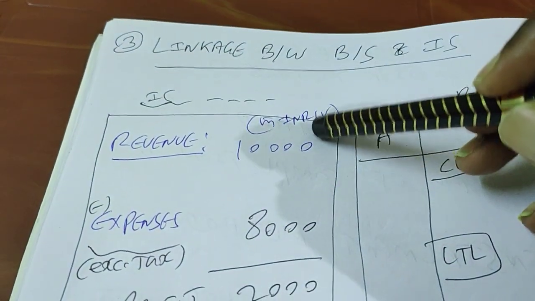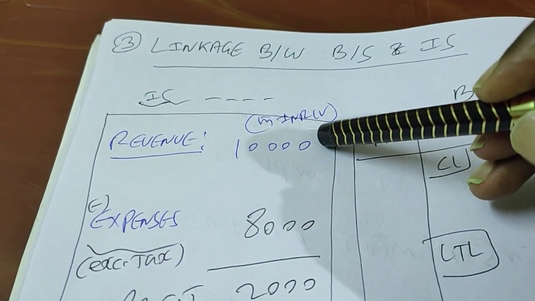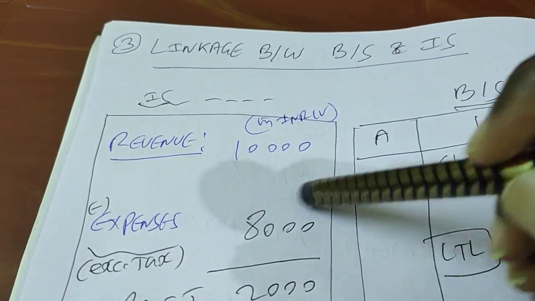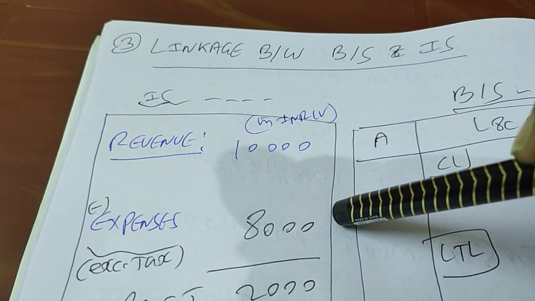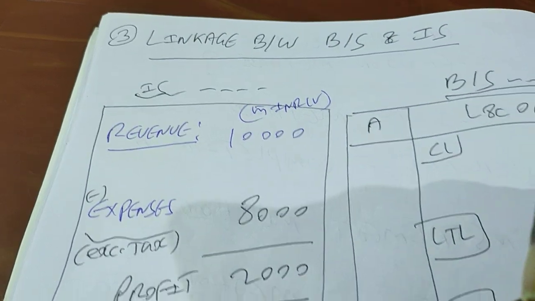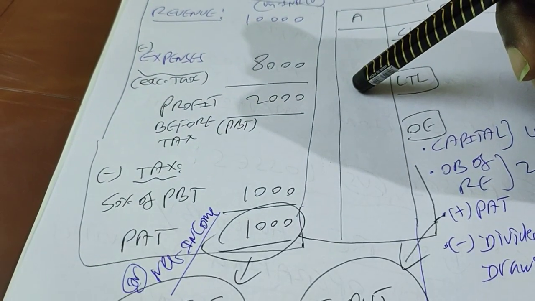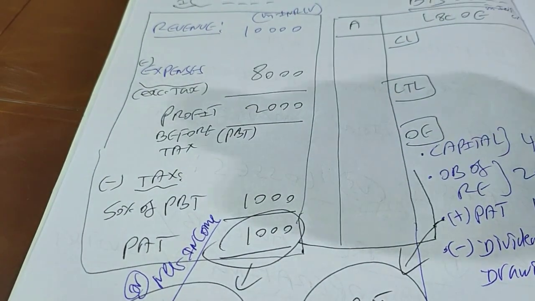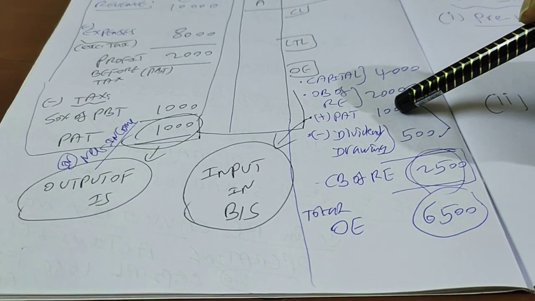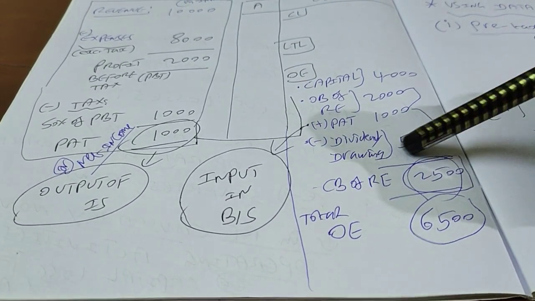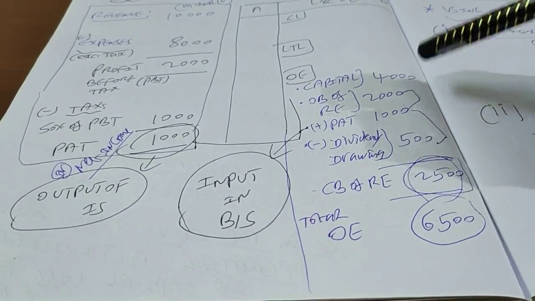You have to increase this as much as possible, and you have to decrease the expenses as much as possible. Increase revenue as much as possible, decrease expenses as much as possible, thereby generating more profit for the entity, right? The more the profit, the more the retained earnings. The more the retained earnings, the more the accounting value of the business. So this is what you need to understand.